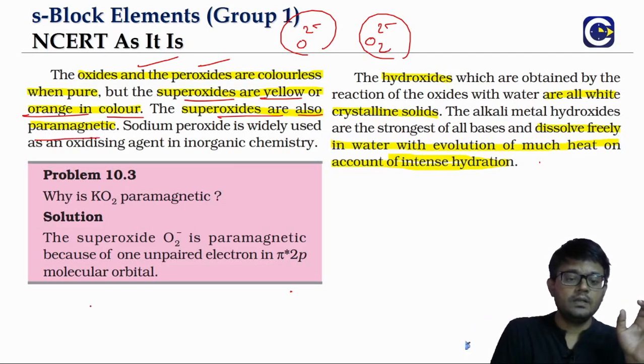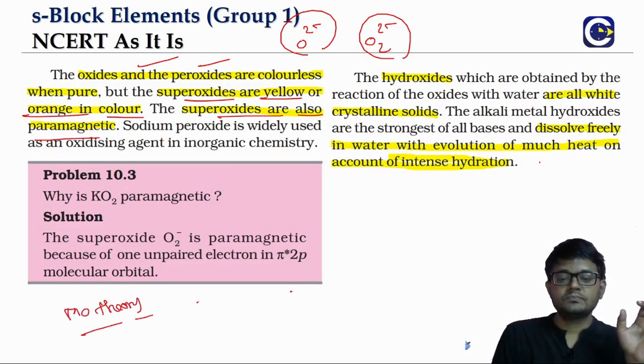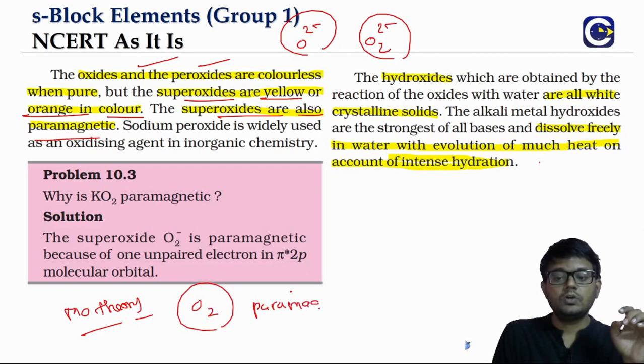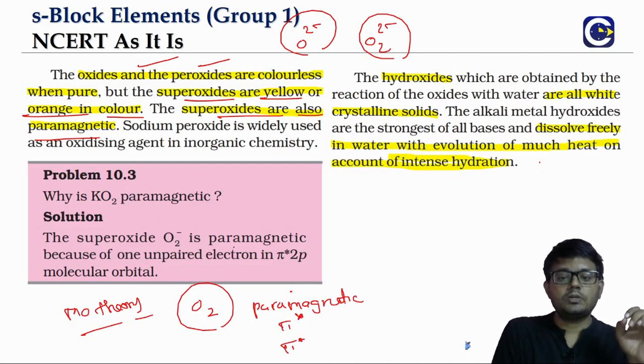In molecular orbital theory, we even study this. When we talk about the diatomic oxygen molecule, what is it? It's paramagnetic, because it has 2 unpaired electrons in the pi star orbitals. But what is the superoxide ion? O2 minus 1.